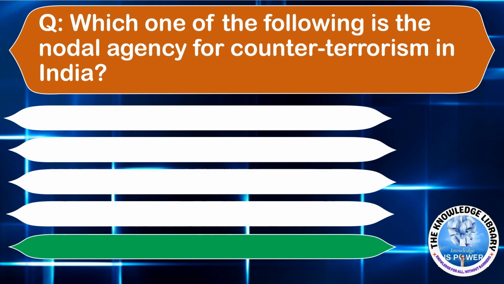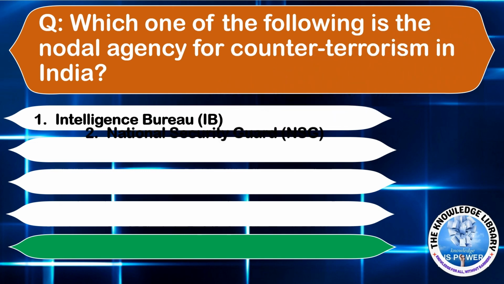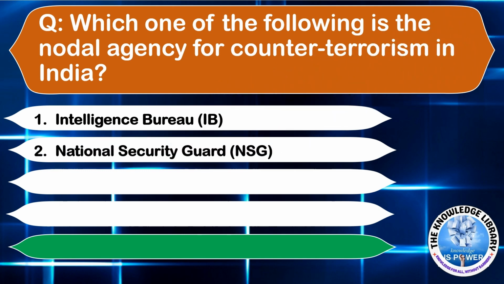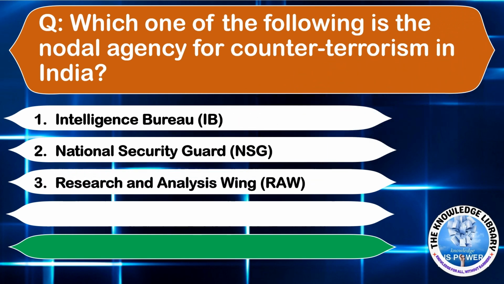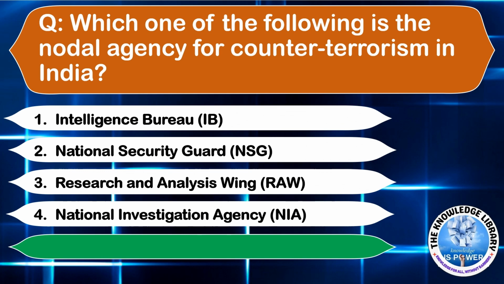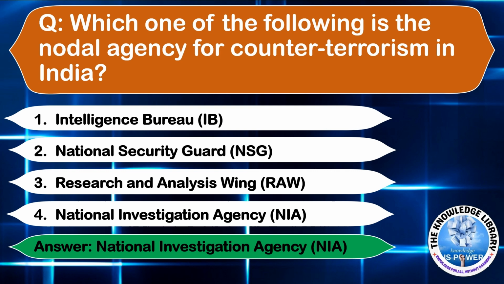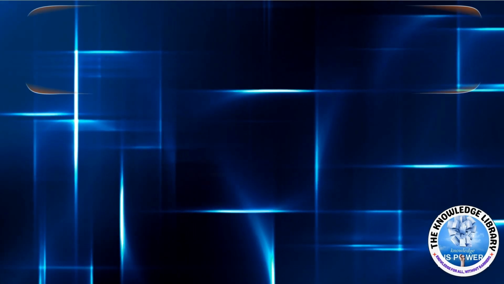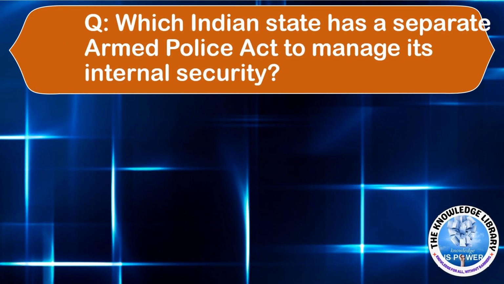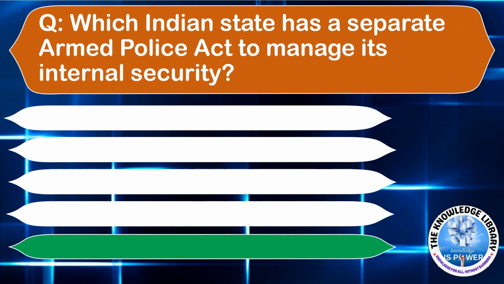The next question is, which one of the following is the nodal agency for counter-terrorism in India? Option A, Intelligence Bureau. Option B, National Security Guard. Option C, Research and Analysis Wing. Option D, National Investigation Agency. Answer is Option D, National Investigation Agency.